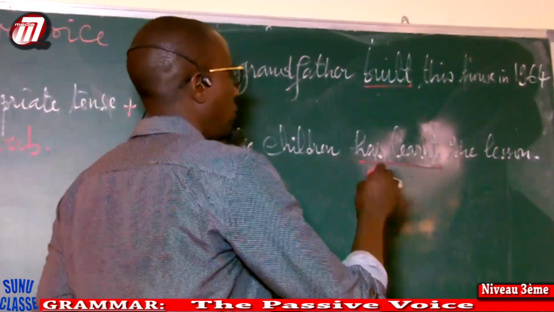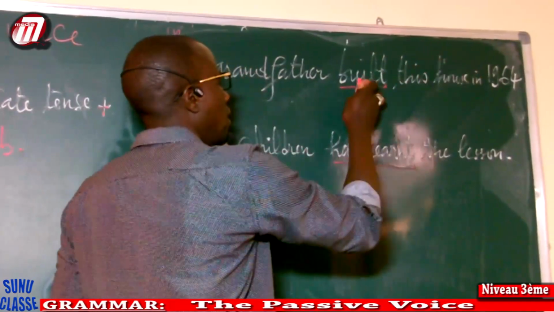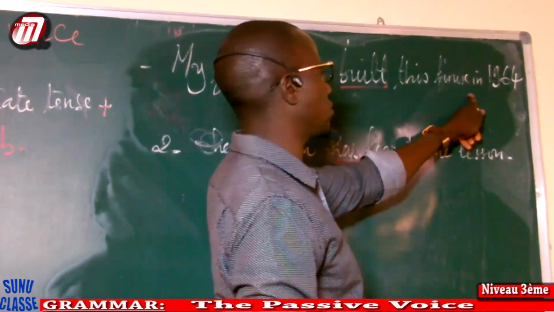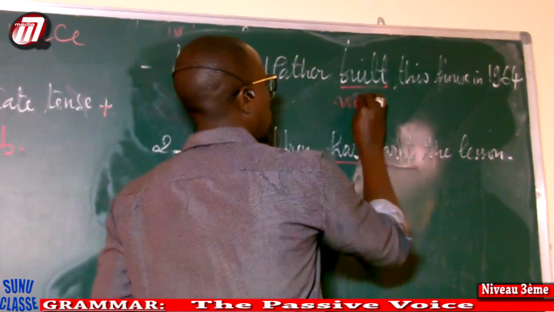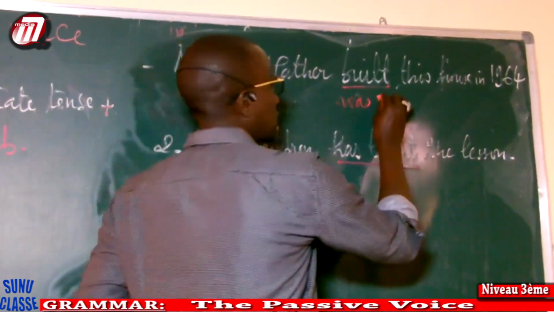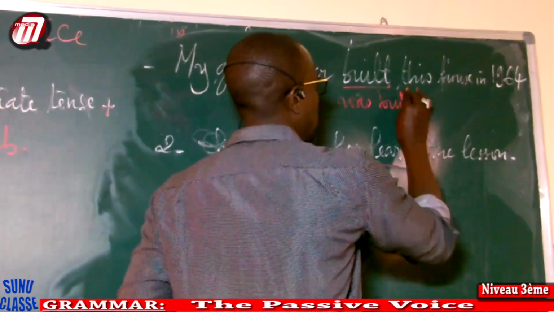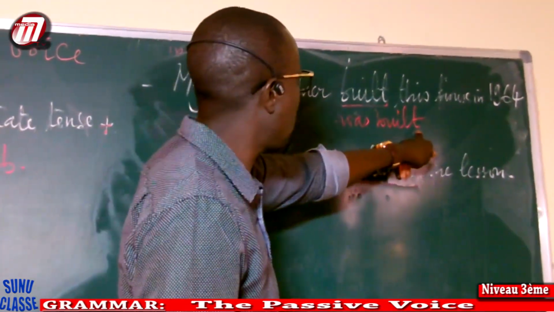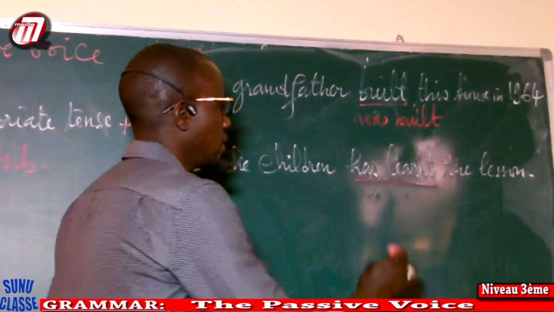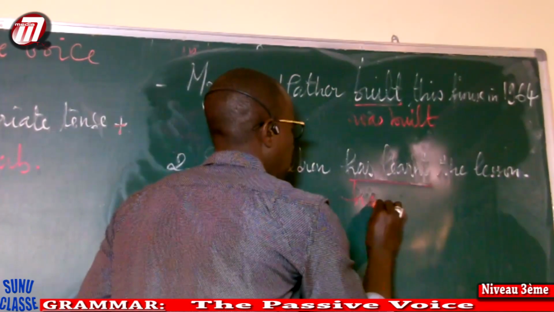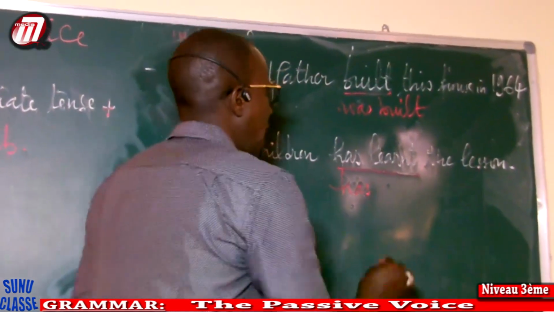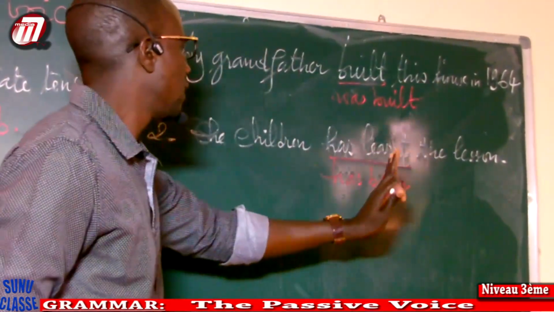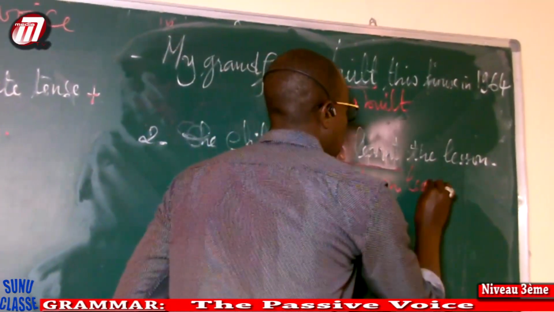Before, we have built, simple past. And the subject, this house, is singular, so I'm going to put was. And built. The infinitive build has D, but in the past participle you have T, was built. Here has learned, I'm going to put the present perfect of to be, has been. Very good. Now I'm going to add the past participle, learned.